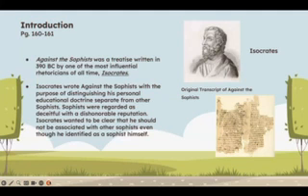So let's talk about Against the Sophists and why it was written. Against the Sophists was a tractate written in 390 by one of the most regarded, influential rhetoricians of all time, Isocrates. Isocrates wrote Against the Sophists with the intention of separating himself from other Sophists.